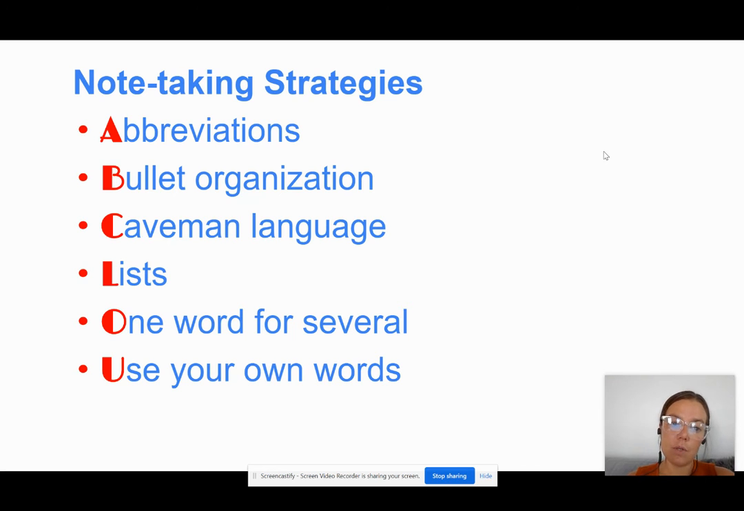While we take our notes, some note-taking strategies, because it can be really, really overwhelming to try and write every single little thing down that a teacher puts up. Some strategies to make that easier are to use abbreviations, so shorten words. For example, instead of writing out "and," I oftentimes use the and symbol or a slash. Use bullet organization to keep your notes organized. Caveman language means to shorten it up and get rid of any extra words that you may not need. Create lists, shorten word phrases down into more simple terms, or straight up put things in your own words. That's a great way for you to synthesize the notes that you're taking.